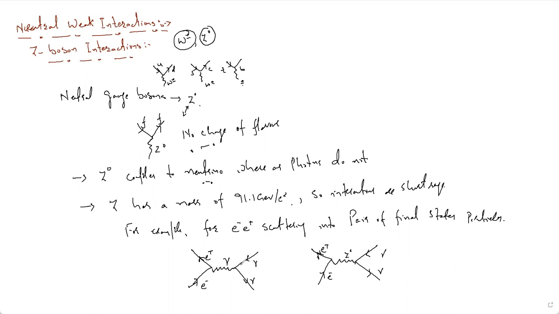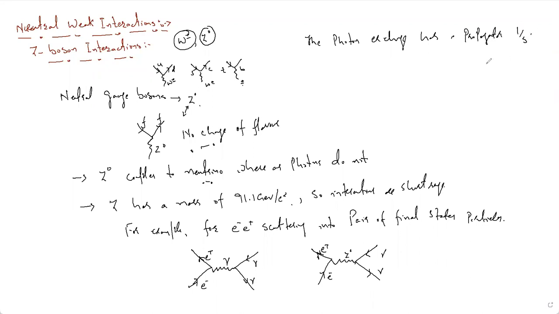Now obviously we know that when there is some exchange process, there is some propagator involved, like we say in the case of the current interaction. Now what is the propagating operator? In case of the electromagnetic photon exchange, the propagator is 1 by s.